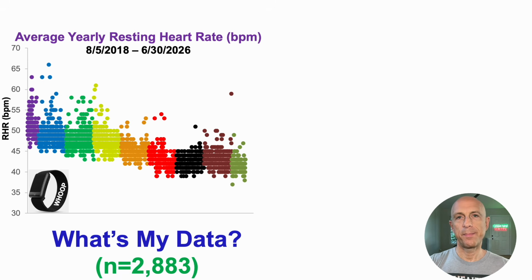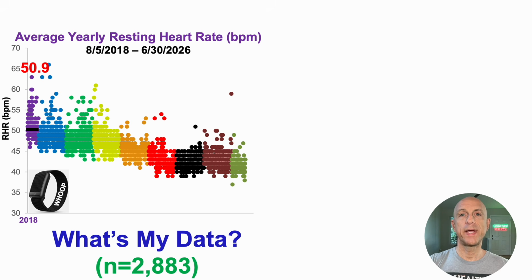I'm not here to say that they're the best. It's what I've worn since 2018. Any fitness tracker is generally good for tracking HRV and resting heart rate. So for these full year averages, note that each data point corresponds to a single day's worth of data. So there's almost 2,900 days of data on this singular plot.